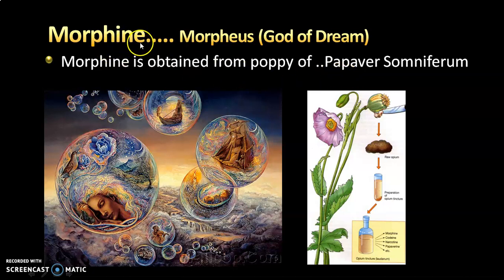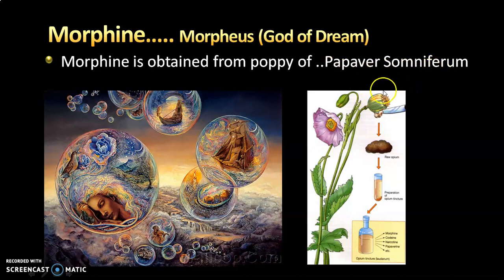Why is the name morphine given? Because this word is derived from the Greek word Morpheus. As per Greek mythology, Morpheus is the god of dreams. So of course when people took morphine, they entered into heaven, or they entered into a dreamy world. Hallucination is one of the common effects after taking morphine, and hence the name morphine is given to the chemical constituent which is obtained from Papaver somniferum.